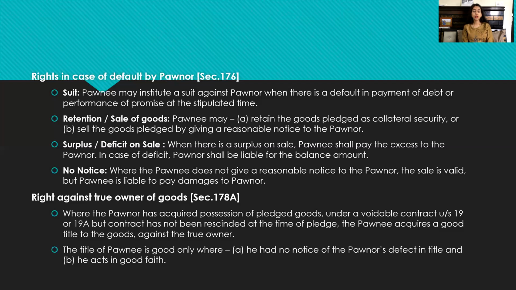Next, right against a true owner of the good under section 178A, where the pawnor has acquired possession of pledged goods under a voidable contract under section 19 or 19A, but the contract has not been rescinded at the time of pledge. The pawnee acquires a good title to the goods against the true owner. The title of pawnee is good only where he had no notice of pawnor's defect in title and he acts in good faith. Apart from that, the title of the pawnee is not good.